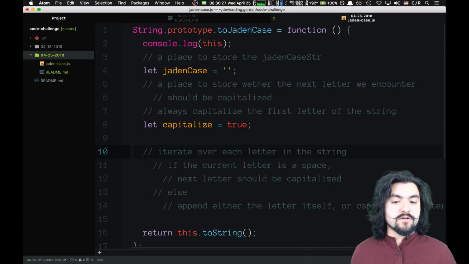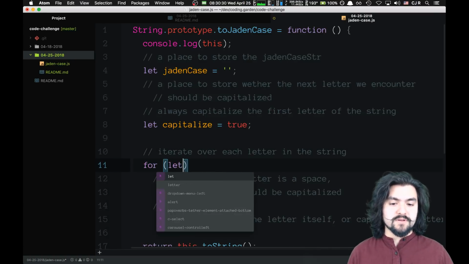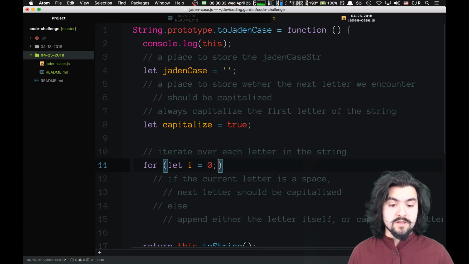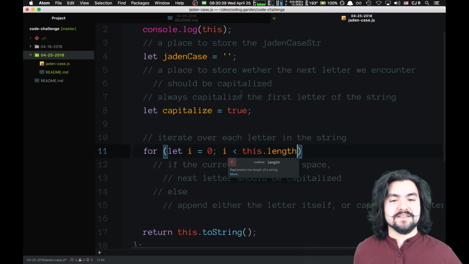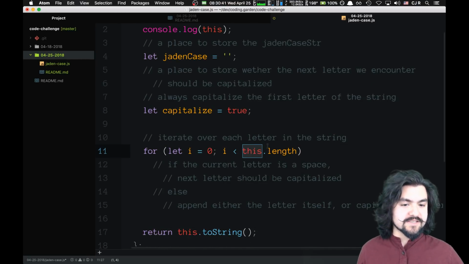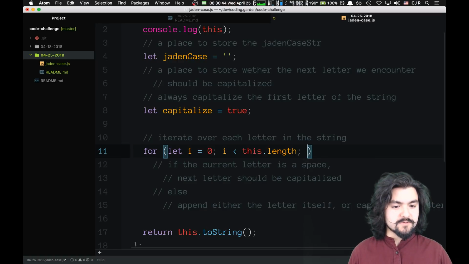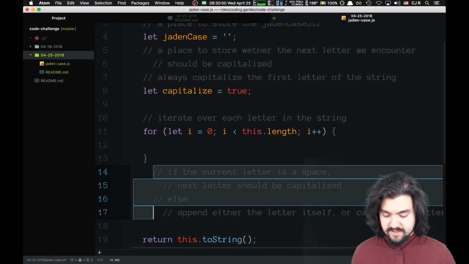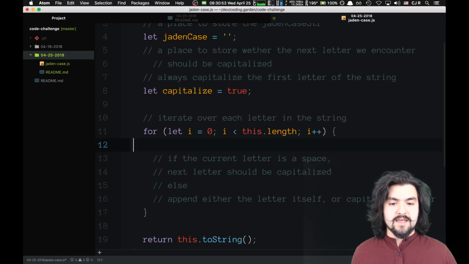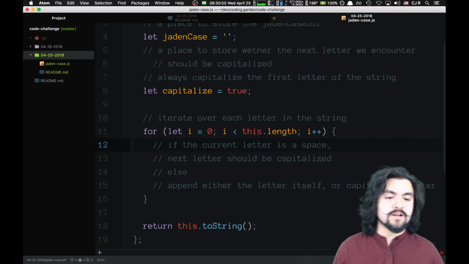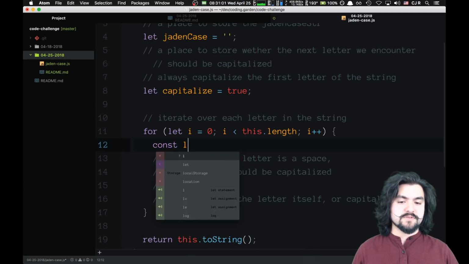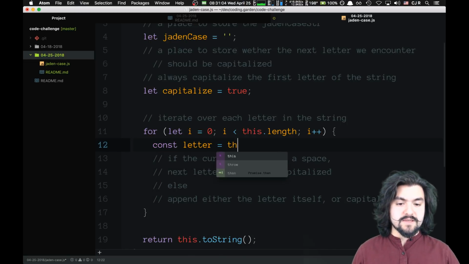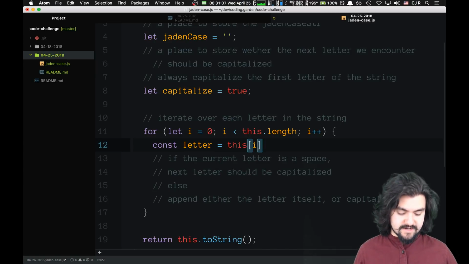Okay, now iterate over each letter in the string. So let's do a for loop. So we'll set let i equal 0, while i is less than this.length. So this is where this comes into play, because we're operating on the string itself. So this is the string, and it should have a length property. And then we'll say i++. We'll have our for loop body. And now we do the thing. So if the current letter is a space, the next letter should be capitalized. So let's store it in a variable. So we'll say letter is going to be this at the i index. So this will be the current letter.